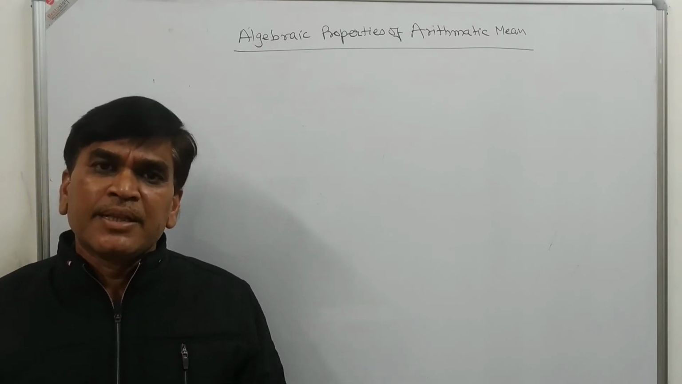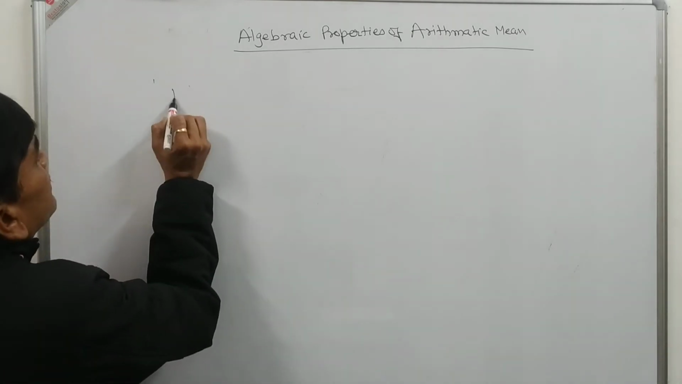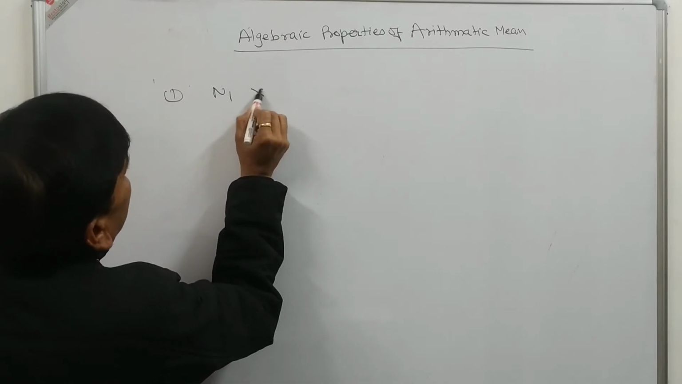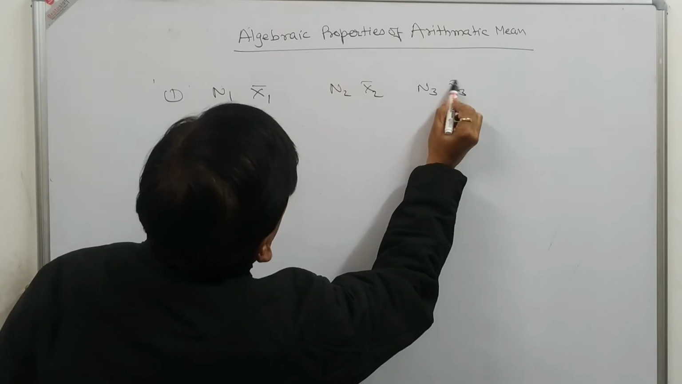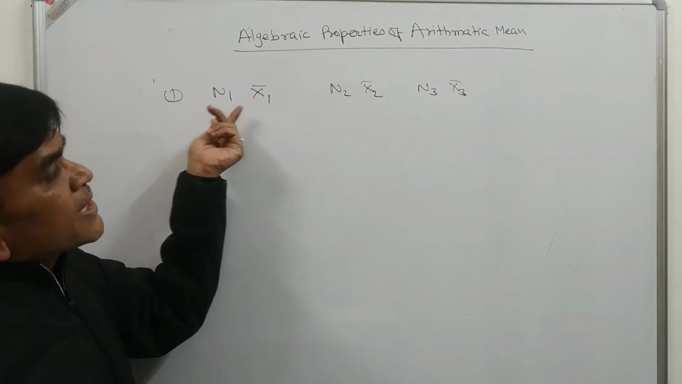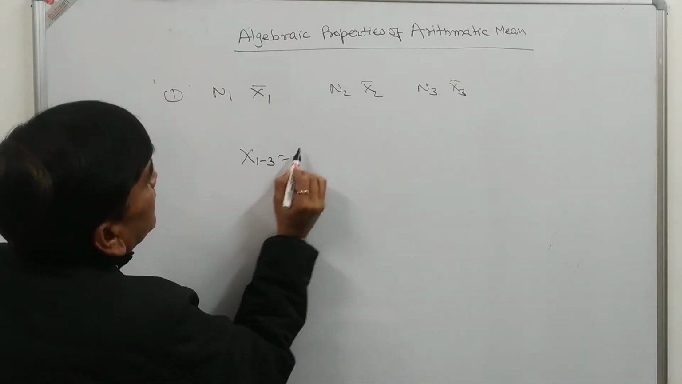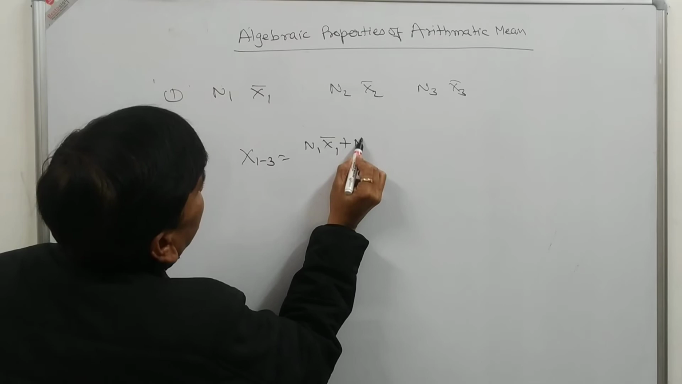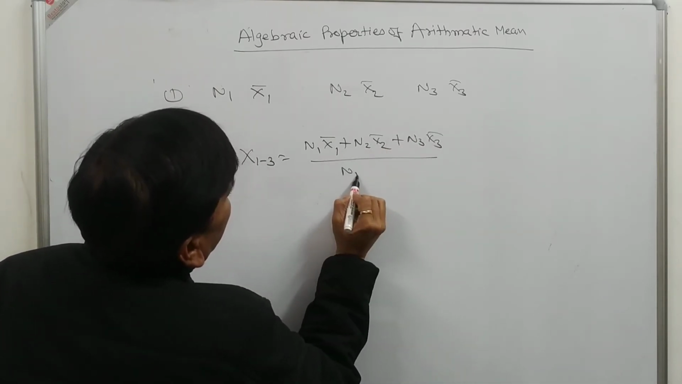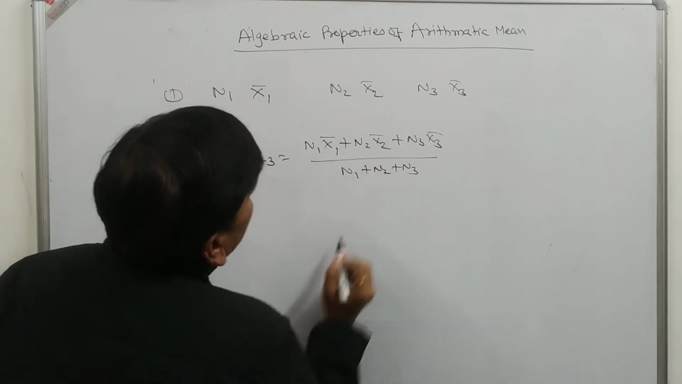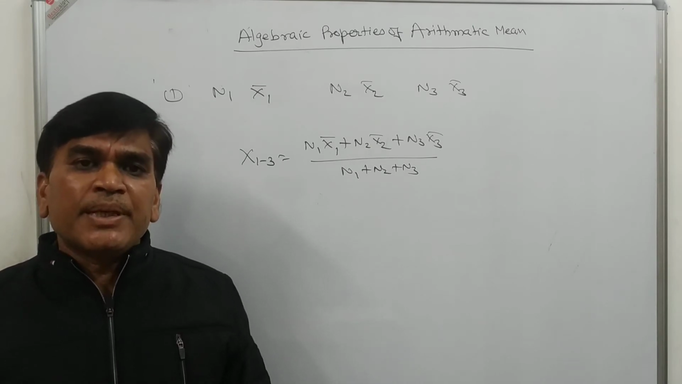We have already discussed the combined arithmetic mean in a different video. Suppose we have n1 items with x bar 1, n2 items with x bar 2, n3 items with x bar 3. It means if we divide a series into 3 parts, then the combined arithmetic mean is n1 x bar 1 plus n2 x bar 2 plus n3 x bar 3 divided by n1 plus n2 plus n3. This is due to the mathematical properties of the arithmetic mean.